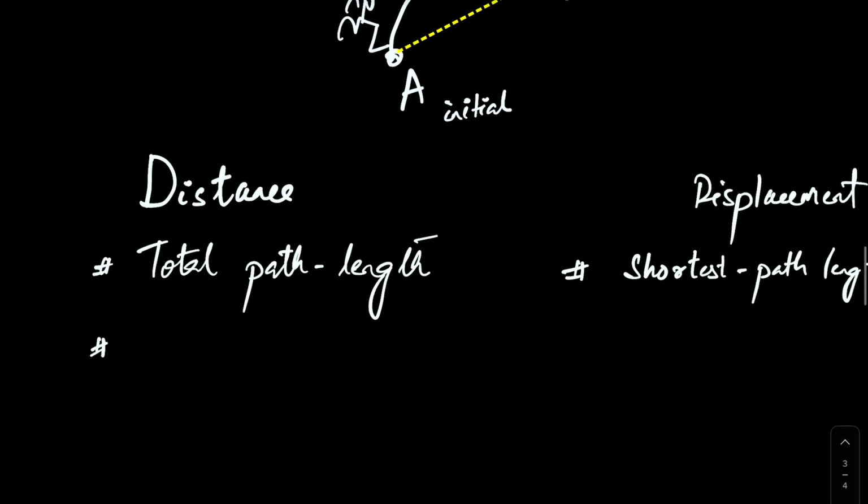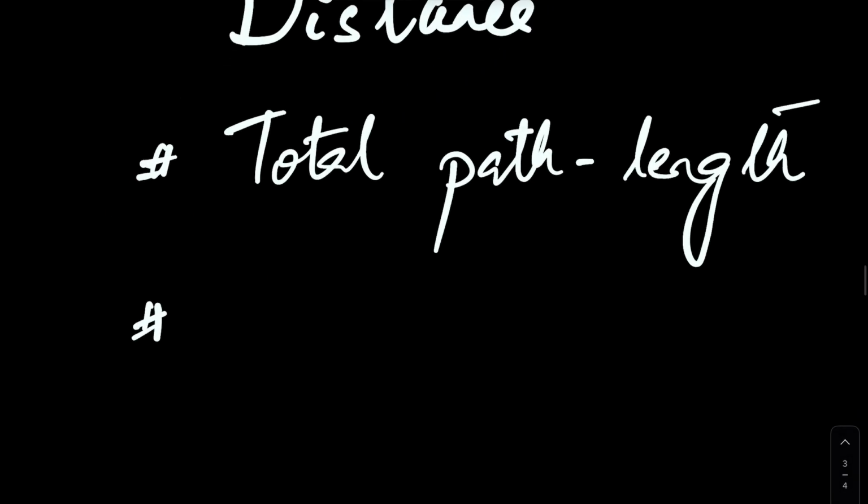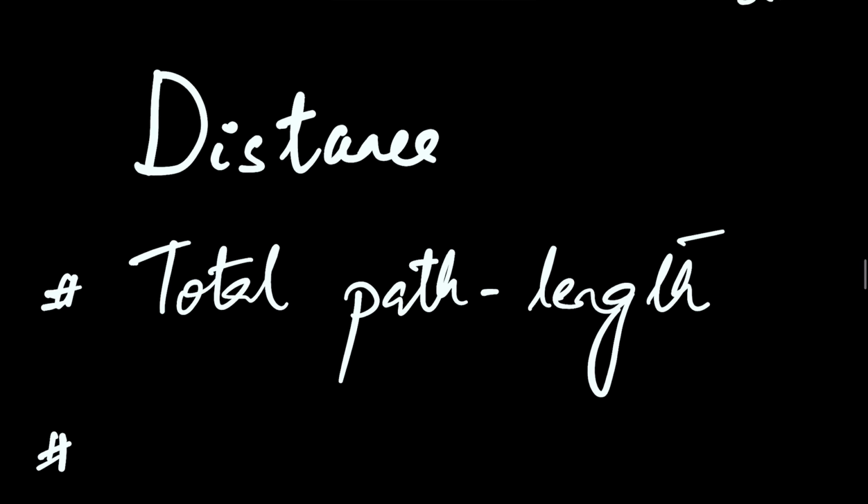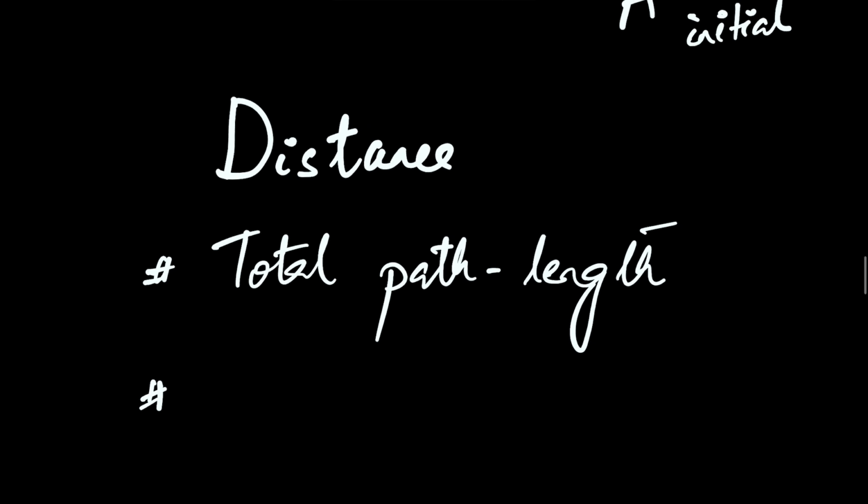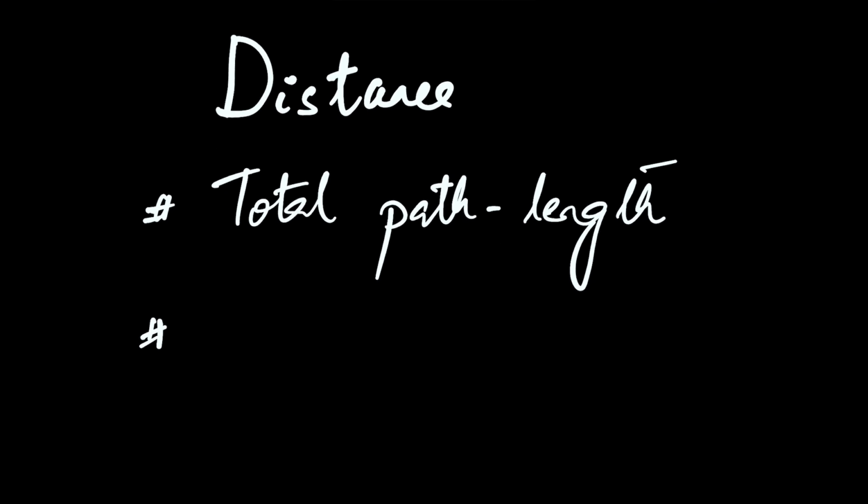So it requires no direction at all, which is why when you talk about physics, when you talk about any physical quantity, distance is a physical quantity, it's a length. So length is a physical quantity, right? I told you before. So distance requires no direction. It's all about how long the length of the path is, which is why we call this a scalar quantity. Any physical quantity which requires no direction is called a scalar quantity.